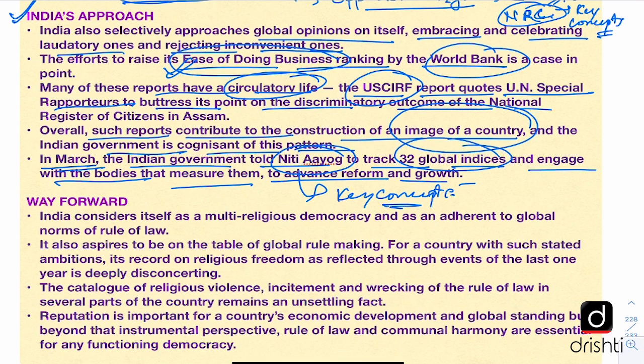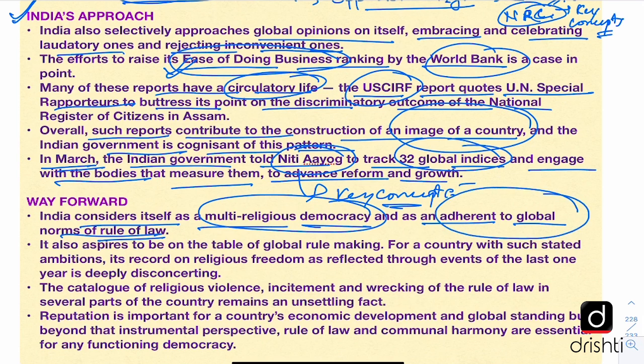The editorial further says that India considers itself a multi-religious democracy, which is very true, and an adherent to global norms of rule of law. So India values both these things: that it is a multi-religious democracy and it adheres to the global rule of law. And it also aspires to be on the table of global rule-making. So India wants to play a bigger role on the world stage as well. And for a country with such stated ambitions, its record on religious freedom, as reflected through the events of the last one year, is deeply disturbing or disconcerting.